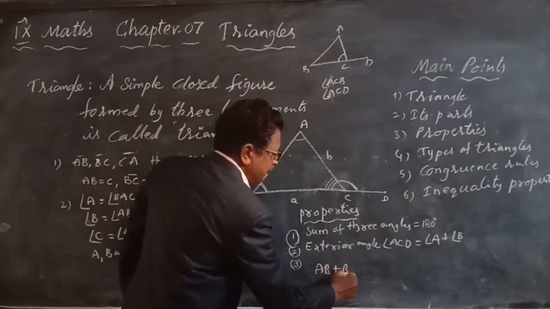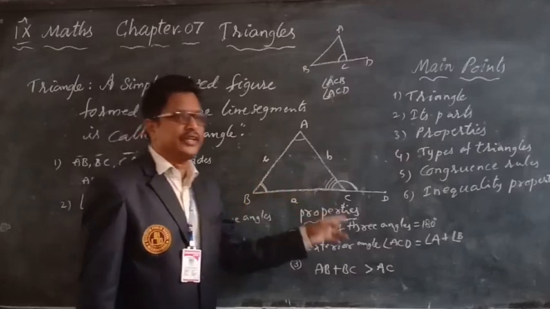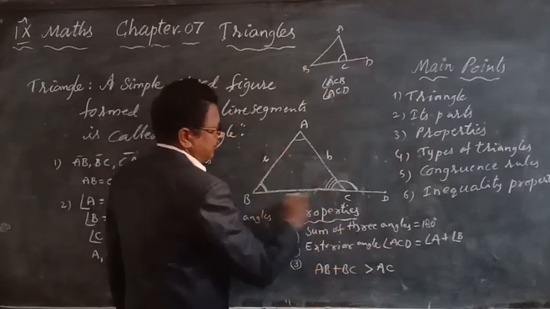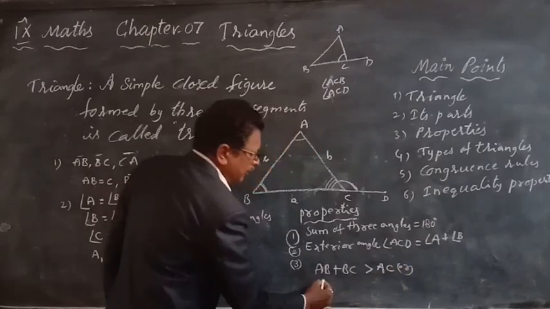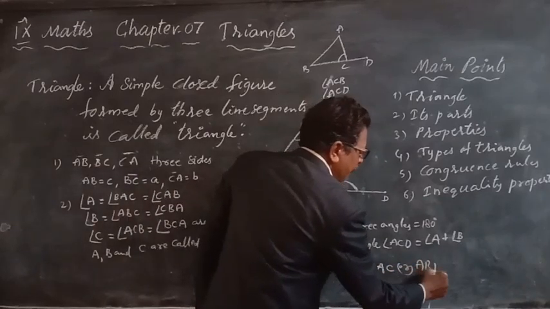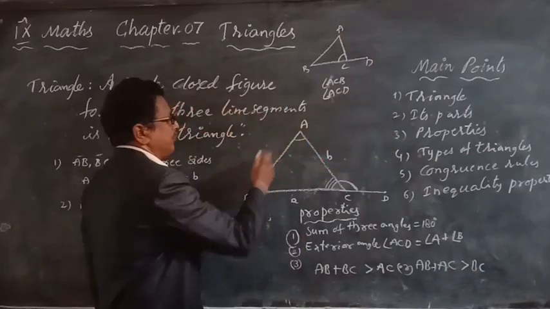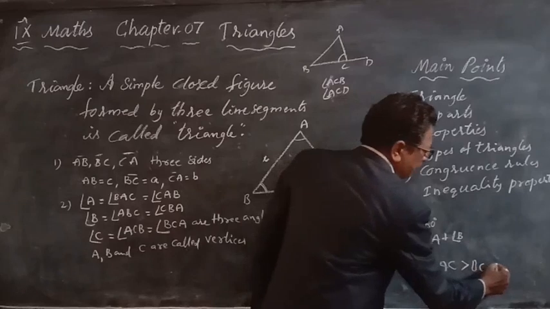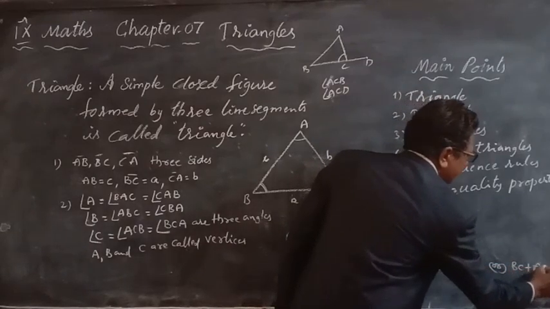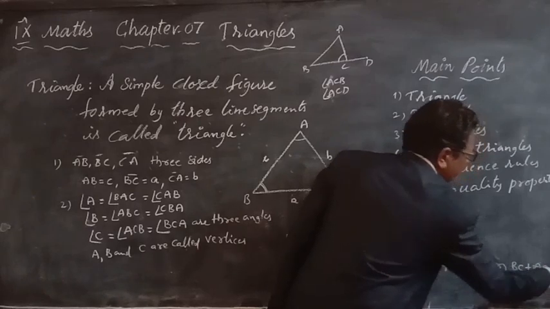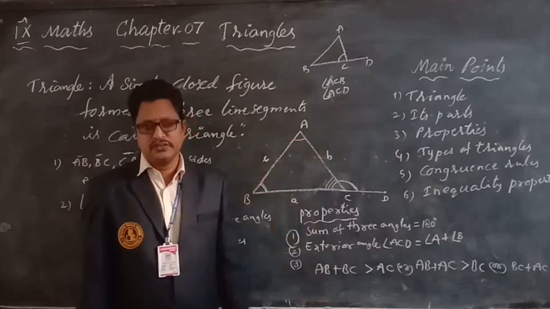AB plus BC is greater than AC. Sum of any two sides is greater than the third side. AB plus AC is greater than BC. BC plus AC is greater than AB. So the sum of any two sides is greater than the third side.